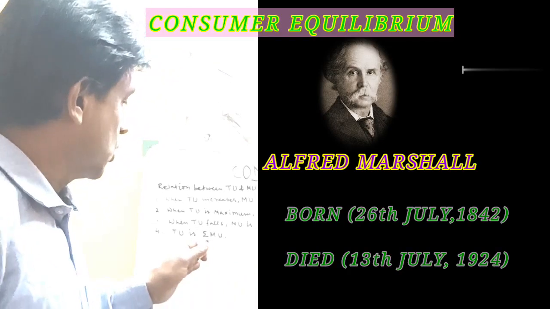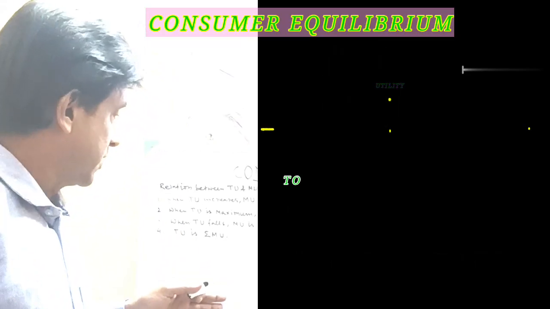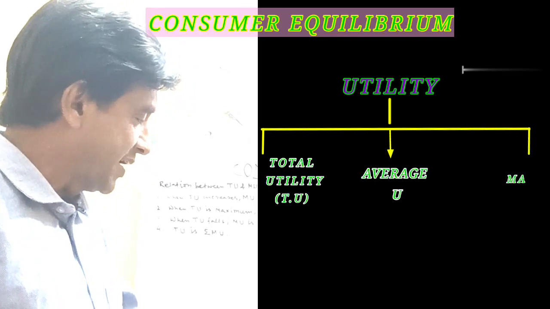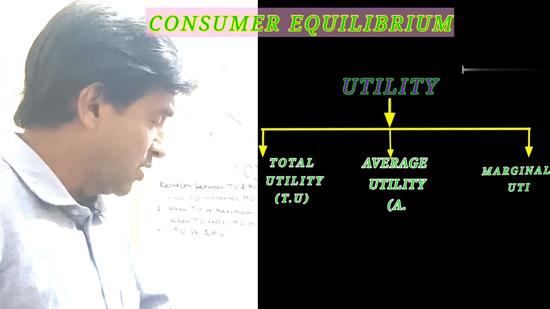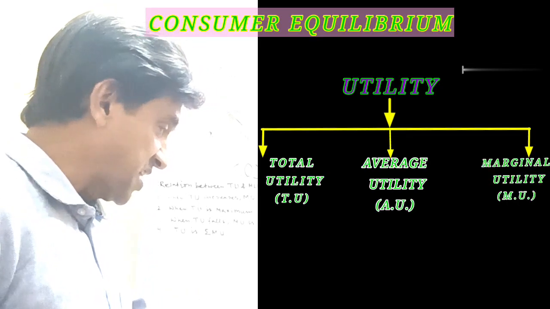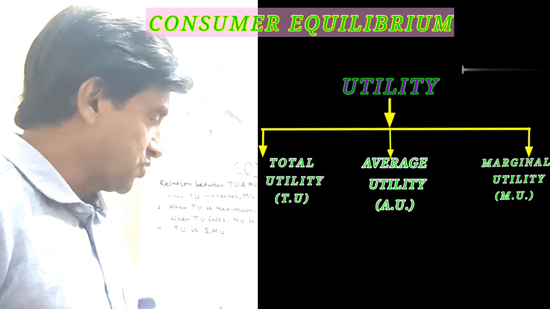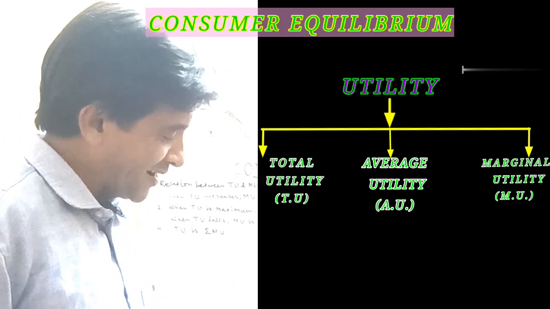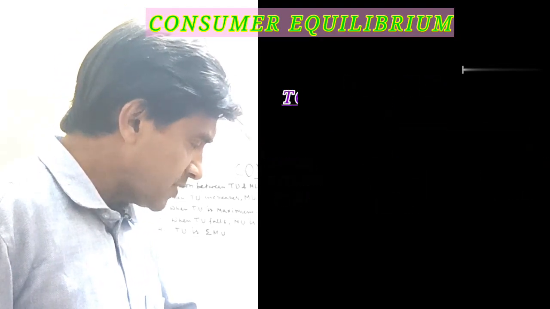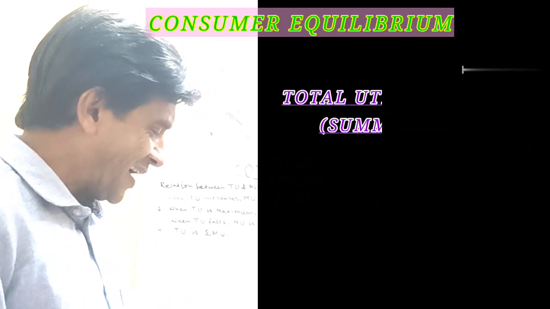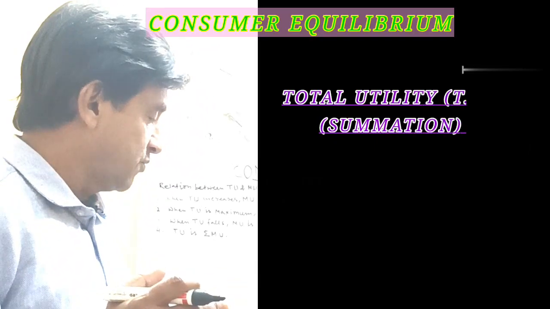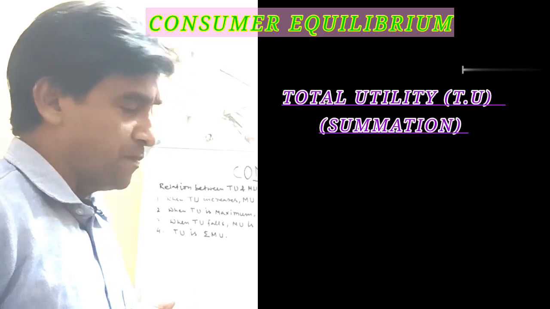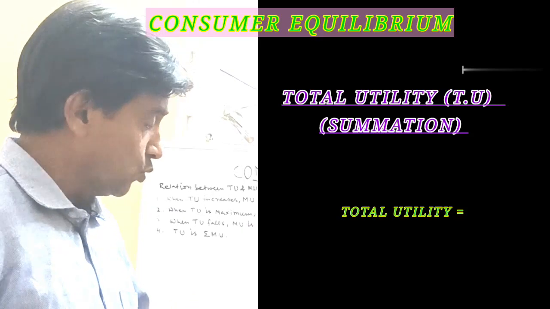Now, I said what is utility. Utility is further divided into three categories: one is TU, total utility; one is AU, average utility; one is MU, marginal utility. When we are discussing this satisfying power, we must know what is TU, what is AU, what is MU. Total utility is nothing but the addition of all the units from which we are deriving the utility. So it is called the summation of marginal utility, summation of MU.